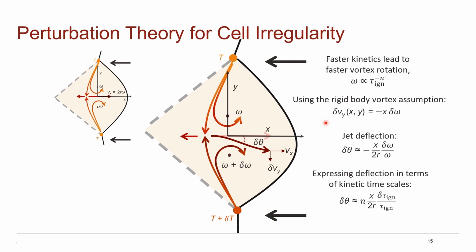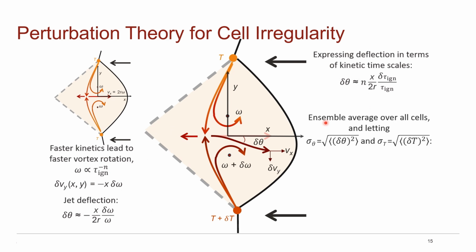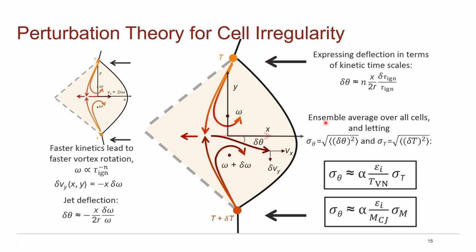Lastly, recall that we want to take an ensemble average of this change in angle across many cells, so we will have a distribution of angles. Again, we are interested in the standard deviation of the cell angle. Because we've related our jet deflection to differences in kinetic timescale, which fundamentally arise from temperature perturbations, we can directly relate temperature fluctuations to the standard deviation in cell angle. Equivalently, we can construct a relation for the fluctuations in Mach number and recover the same perturbation model we tested earlier, here just adding the fitting constant alpha.